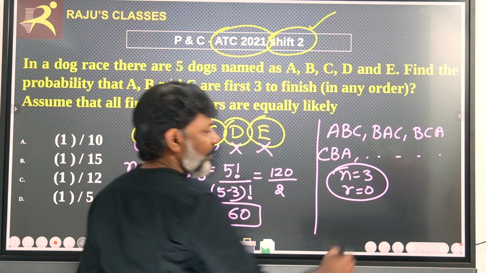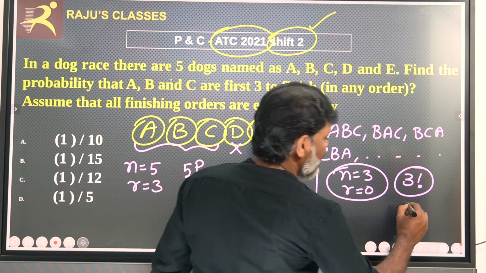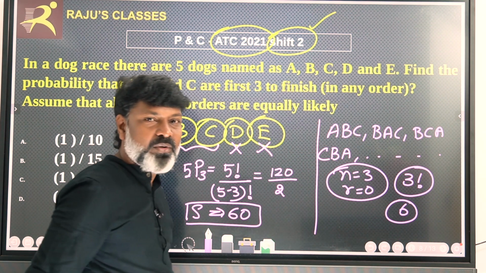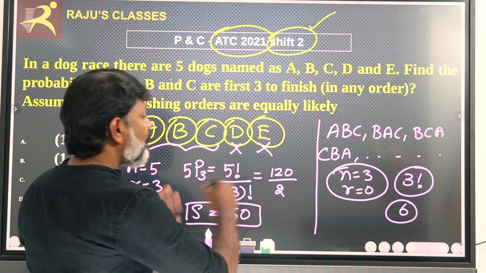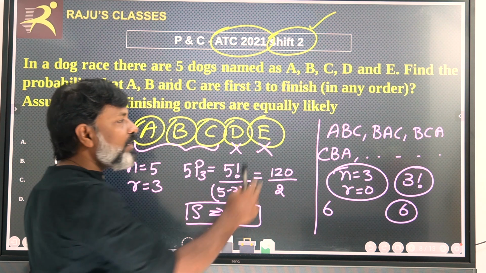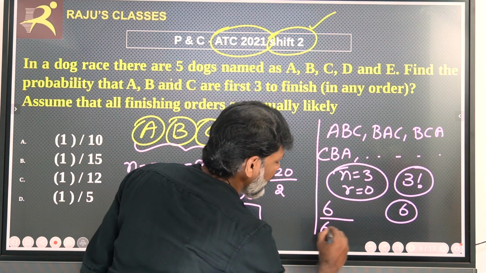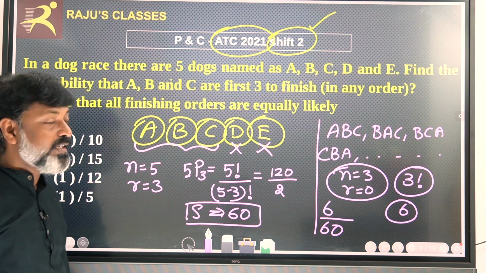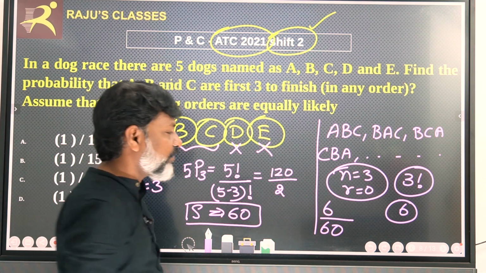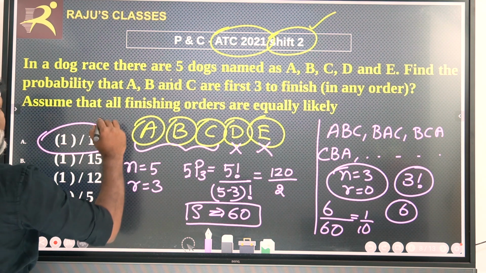Therefore, here 3 factorial is the possible combination, that is nothing but 6. So the total probability will be 6 possible combinations of ABC in the first 3, out of the sample space of 60 total permutations. Therefore 6 by 60 is the answer, that is 1 by 10. Therefore 1 by 10, option A is correct.